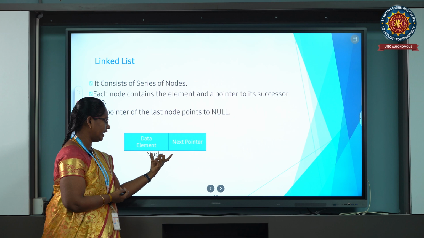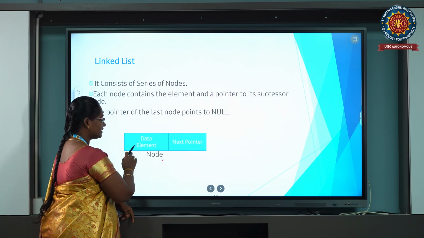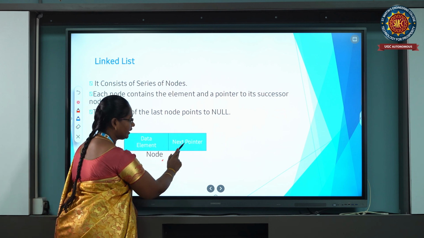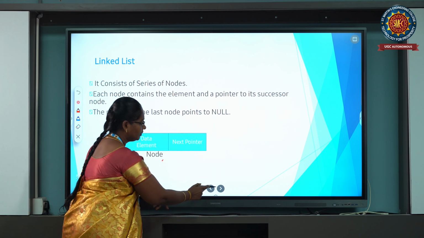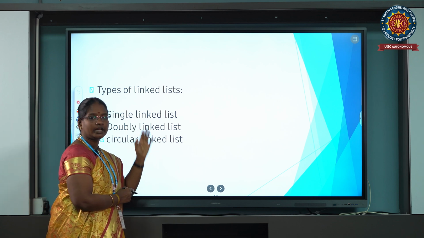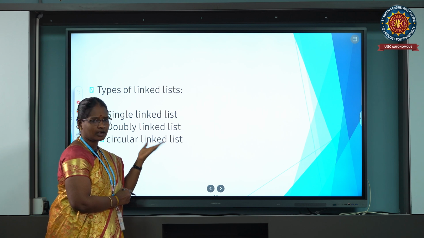In the node structure diagram, the node is divided into two parts: one is a data element, and the other is a pointer. The pointer points to the next node of the list. There are three types of linked list: singly linked list, doubly linked list, and circular linked list. We will discuss them one by one.